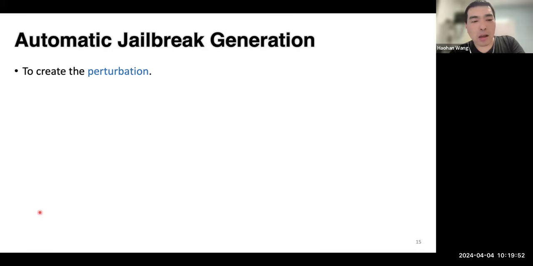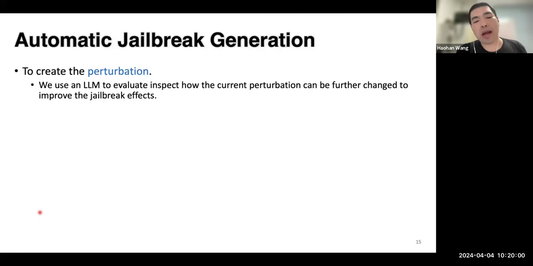So to create a jailbreak, our first goal is to create some perturbations of the prompts so that it will lead the model to respond in a way that is considered malicious. To do that, we use large language models to inspect how the current perturbation can be further changed to improve the jailbreak's effects.